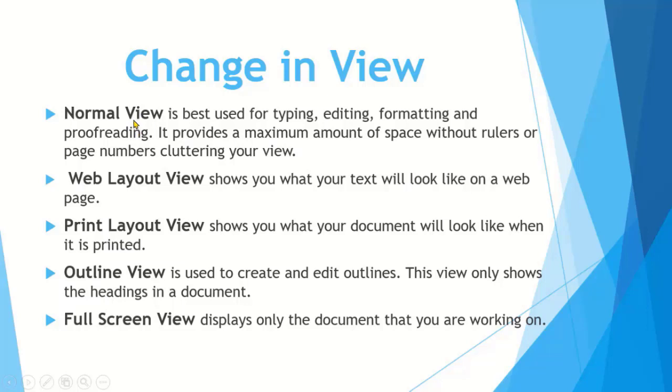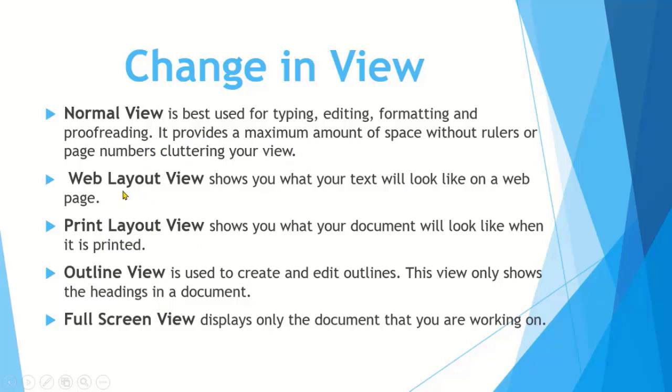First one is the normal view. This normal view is best used for typing, editing, formatting, and proofreading. It provides a maximum amount of space without rulers or page numbers cluttering your view.